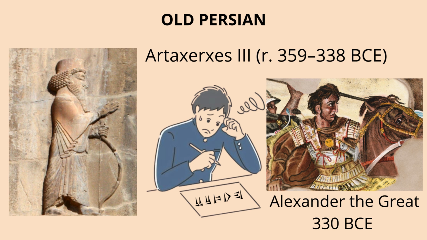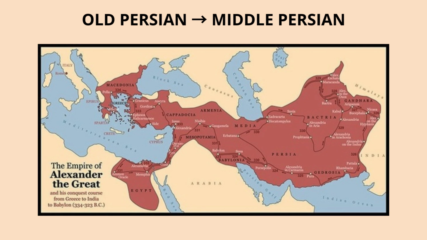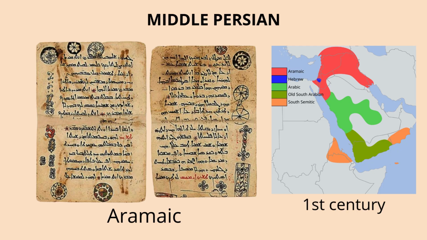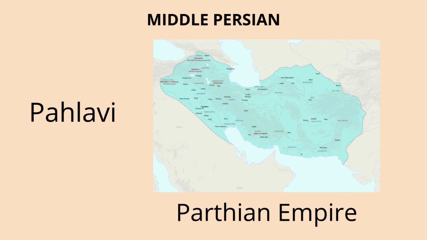But despite its decline, Old Persian's influence was still there in the evolution of the language and in the cultural legacy of the Achaemenid Empire. As Greek and Aramaic became dominant, Old Persian gradually evolved into Middle Persian with a simplified structure and a new script. The old cuneiform script was abandoned and replaced by scripts derived from Aramaic, a major Semitic language of the Middle East. The main script was called Pahlavi, named after the Parthian people who ruled Iran after the Greeks.